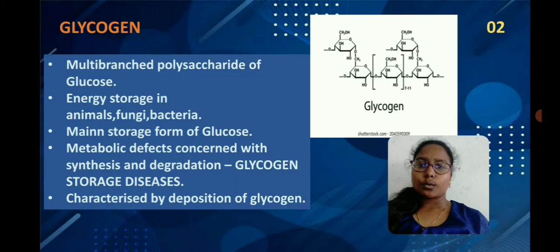Now we know what glycogen is and its importance. But where is it stored? Glycogen is stored mainly in two places, the liver and muscle. In the liver it is stored up to 6 to 8% and in muscle 1 to 2%. But due to the greater muscle mass, the quantity of glycogen in muscle is 3 times higher than in the liver. That means 250 grams in muscle and 75 grams in liver.